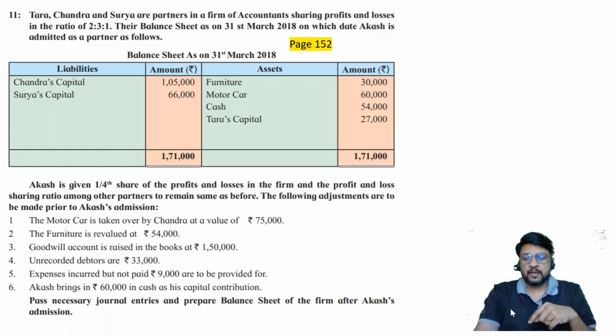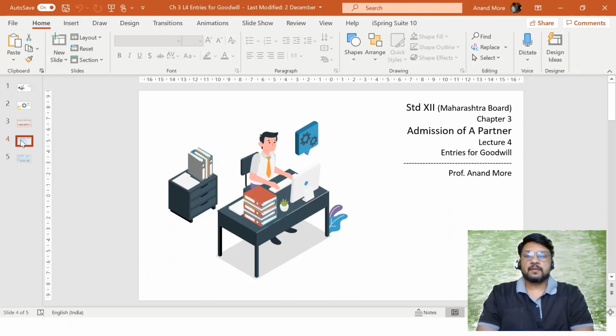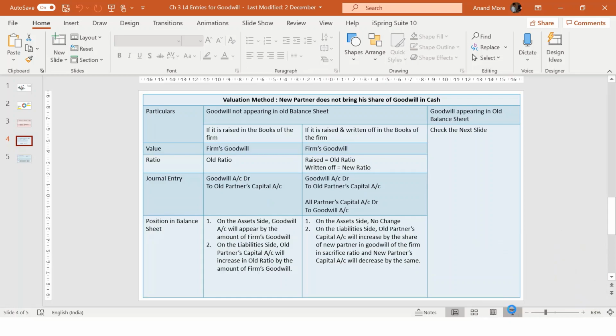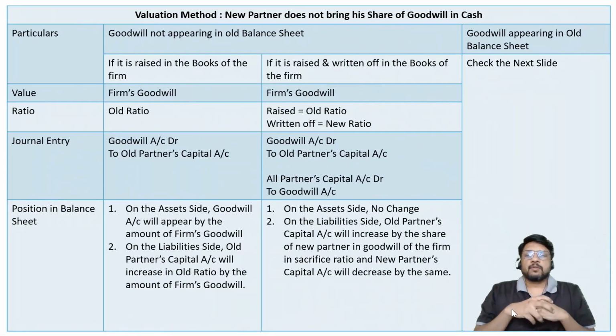For your convenience, let me show it to you. We have discussed it here, this blue table. Just a minute, let me maximize the screen. What we have mentioned: valuation method, the new partner does not bring his share of goodwill in cash, and goodwill is not appearing in the old balance sheet. You can see that in the current problem, on the balance sheet asset side there is no goodwill, so we can use these two columns.